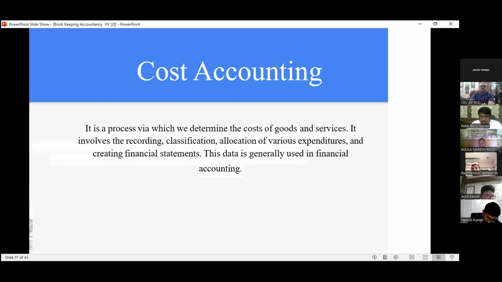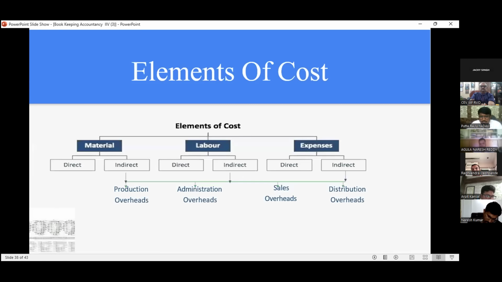The elements of cost have three major parts: labor, material, and expenses. All these costs are direct or indirect, and all indirect costs come under overhead: production overhead, administrative overhead, sales overhead, and distribution overhead.